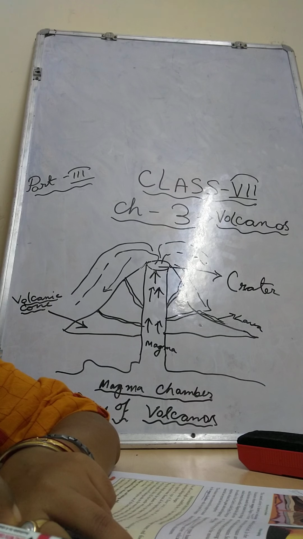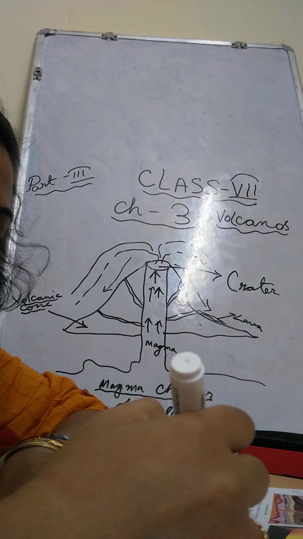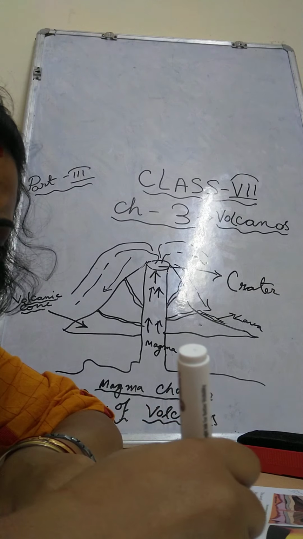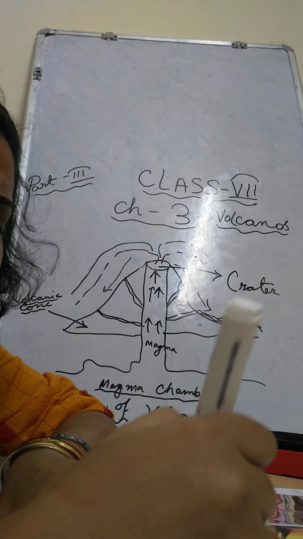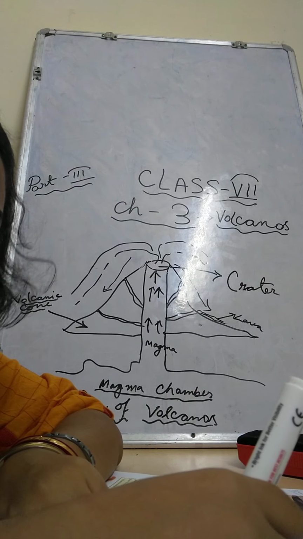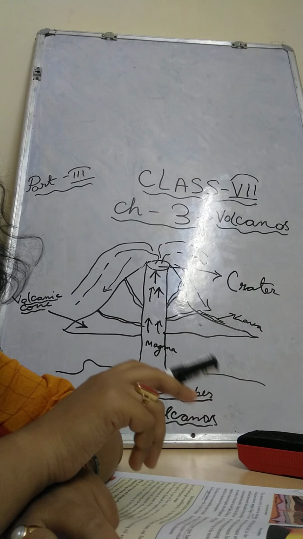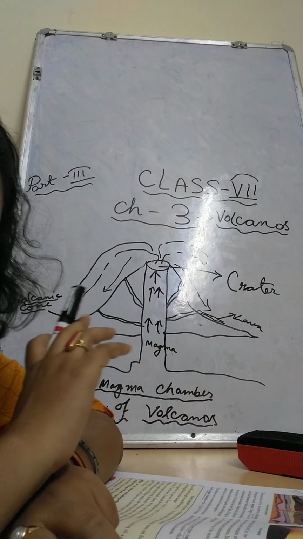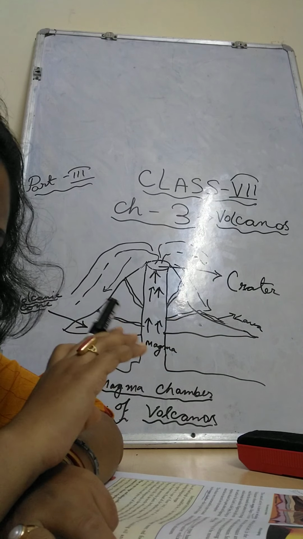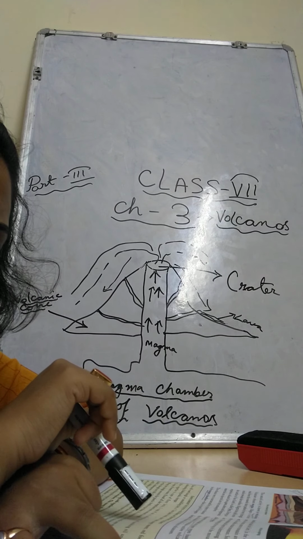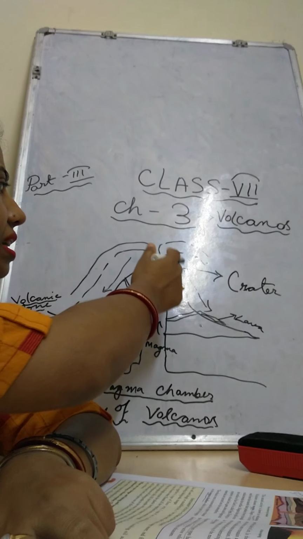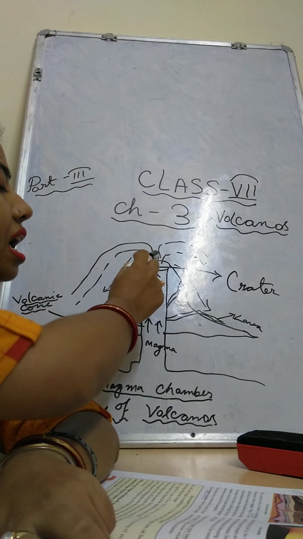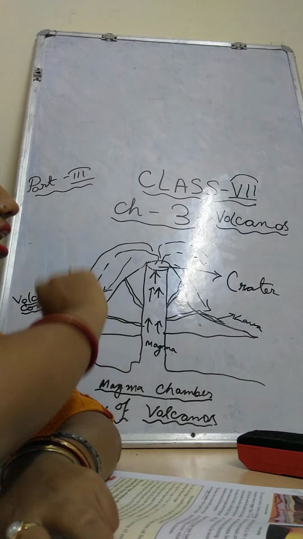Second will be dormant volcanoes. Sorry, children, dormant volcanoes are those that have been quiet for a longer time. It means the volcano has been quiet for a long time, but suddenly at any time it can erupt. There is no surety, no guarantee. For a long time it has been quiet, and their vent is often blocked with a plug of solidified lava. Here the lava has solidified and keeps closing the mouth.